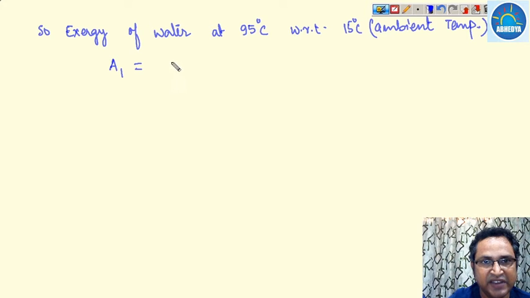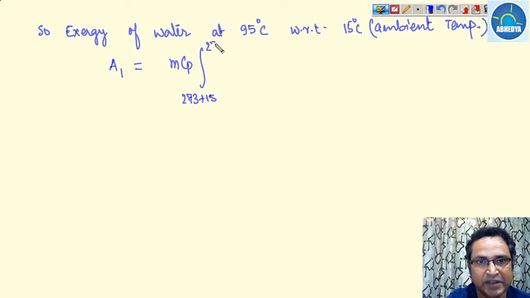So this A1 is nothing but mCp integration from 273 plus 15 to 273 plus 95 of 1 minus T naught divided by T dT.